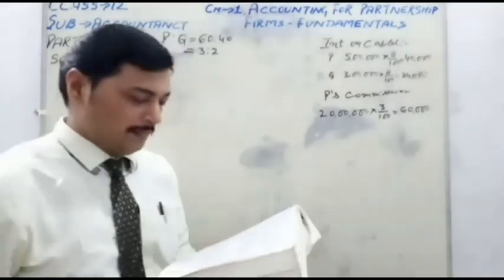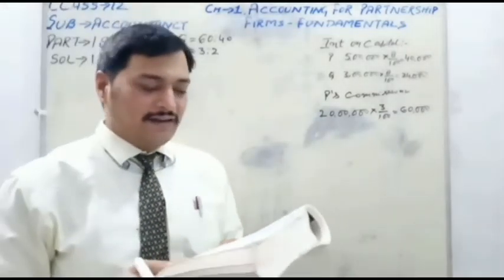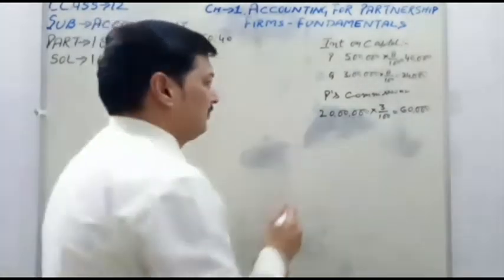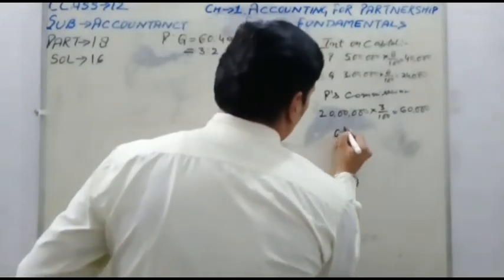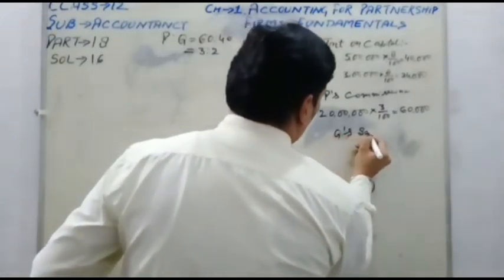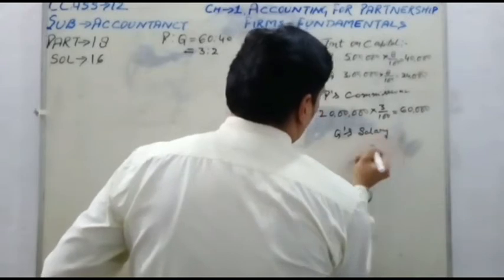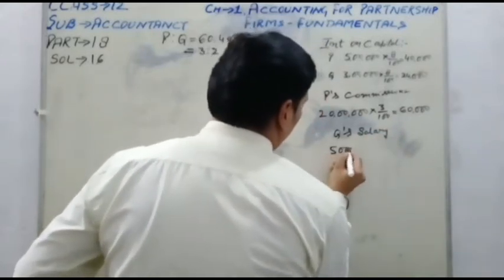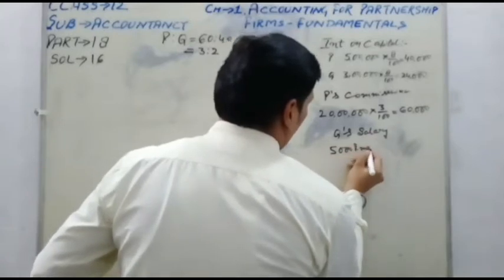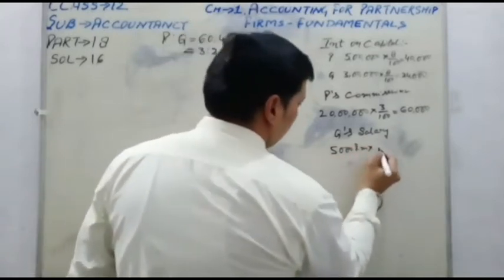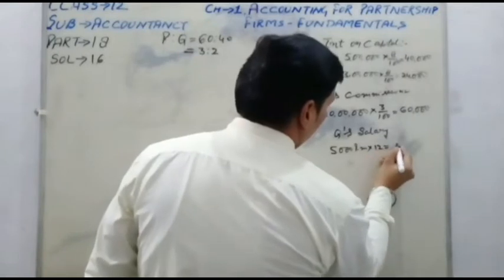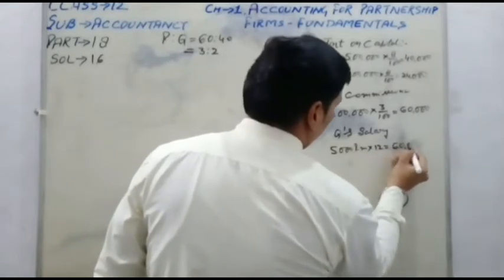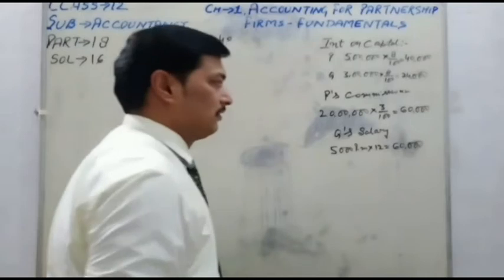Clear this point? Next point, Q will get a salary of 5,000 per month. The firm is paying partner Q a salary of 5,000 per month. We are preparing a yearly account, so multiply by 12, which is equal to 60,000.